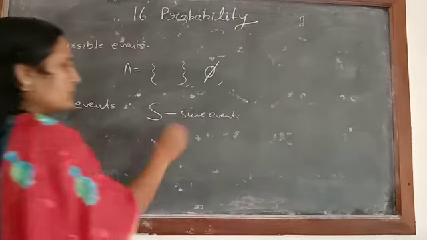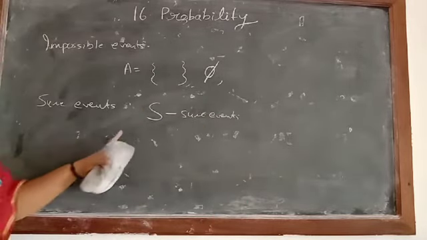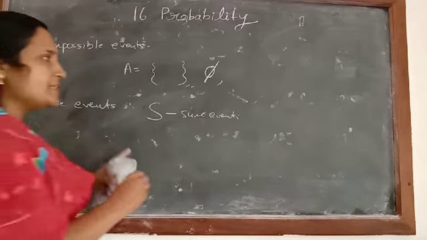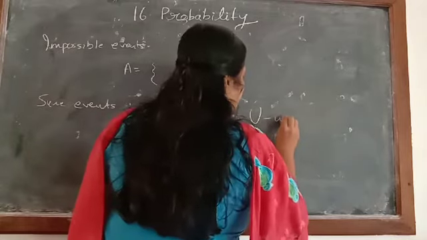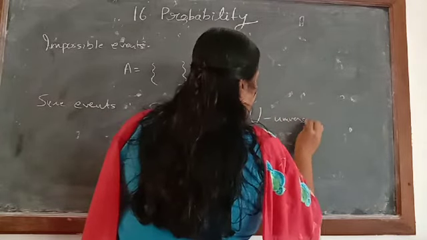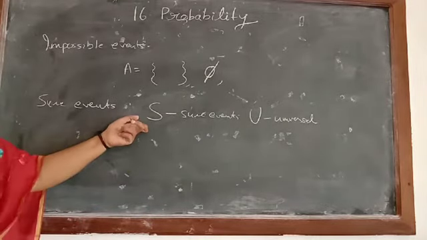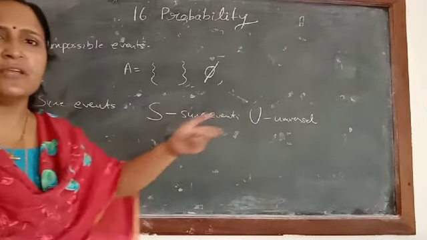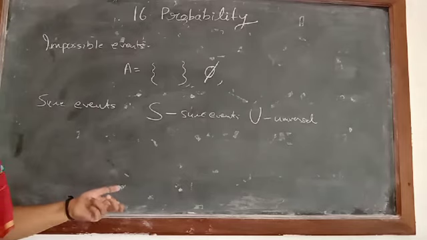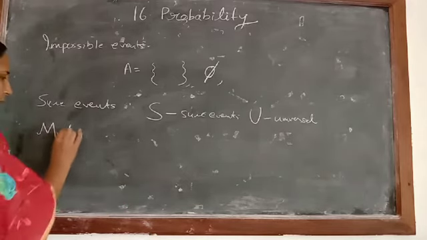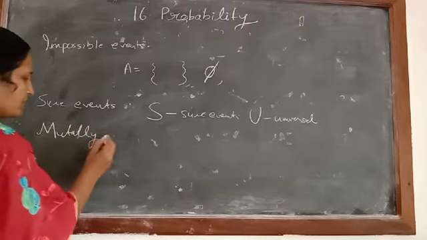All the possible outcomes will come in the sample space, and if we relate it to set theory, the sample space will be the universal set, and normally in set theory we denote it by the letter U. So sample space is nothing but the universal set. Clear? Okay. Now the next definition, write down: mutually exclusive events.